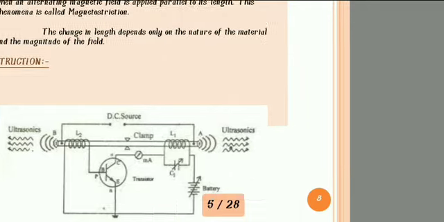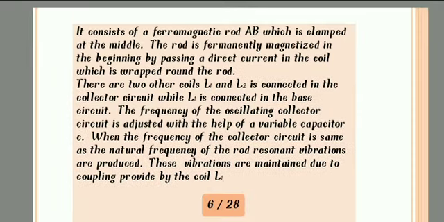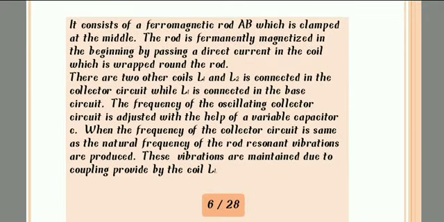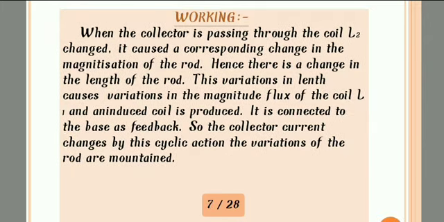Okay, let's go to the next paragraph. So this is the paragraph of the full construction. What are we connecting in the circuit diagram? We use a transistor and coils, also the length of the rod, that is A and B. We also used a capacitor. This is the paragraph of construction. Next we are going to working.